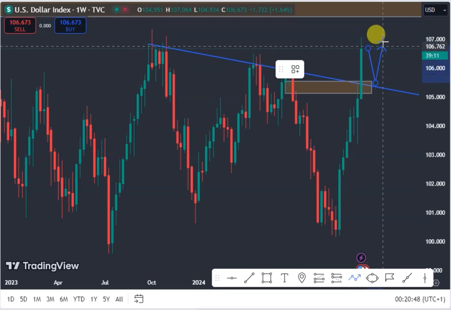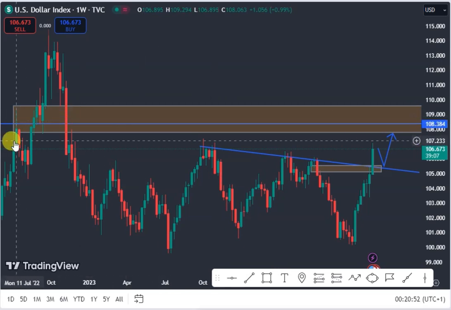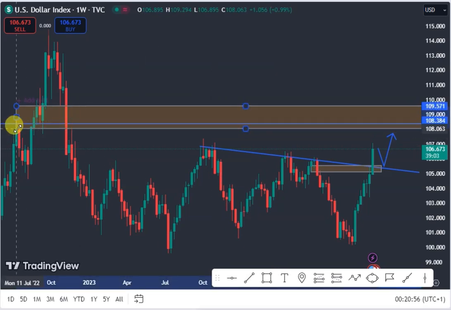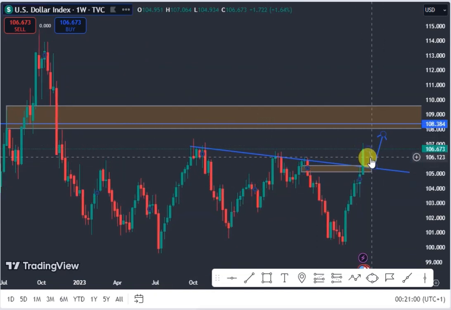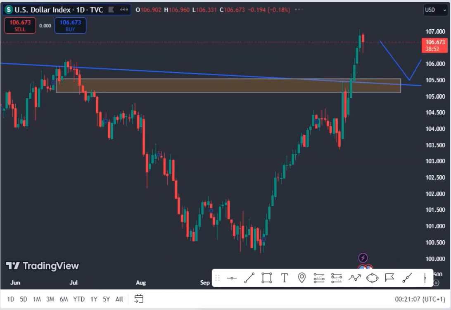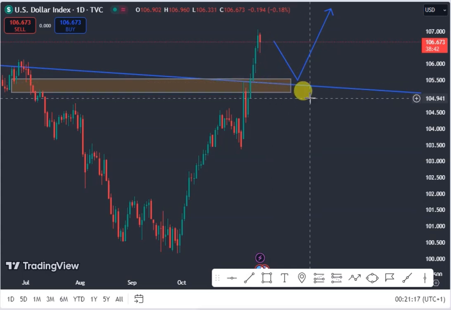Then before we look out for possible buying opportunity to the next resistance level on the weekly chart, which is this resistance level. So we expect price to come to this resistance level this coming week, but we expect a retest of price before we see the price pushing higher for the dollar index. So let's go back to the daily chart. On the daily chart, we'll be waiting for price to retest this our previous resistance. Then we'll look out for our buying opportunity for the dollar index.